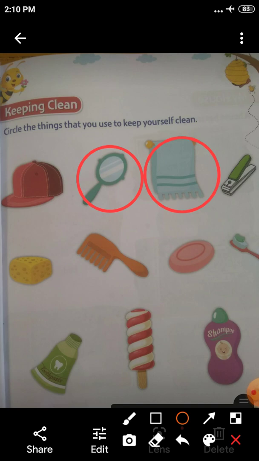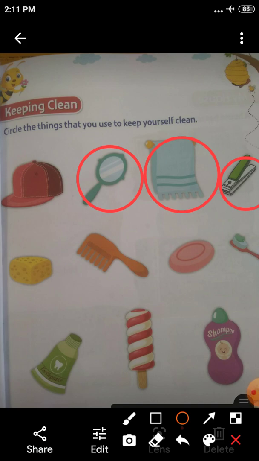Fourth one is nail cutter. Okay, you can use it for cutting nails. So this is also a cleaning property. That's why you have to circle the image. Fifth one, cheese. Cheese is not a cleaning property.